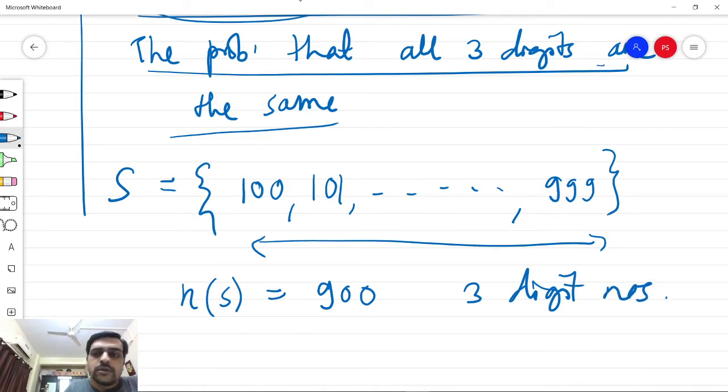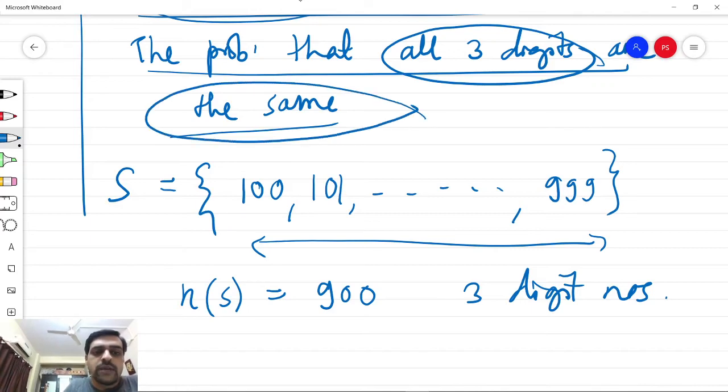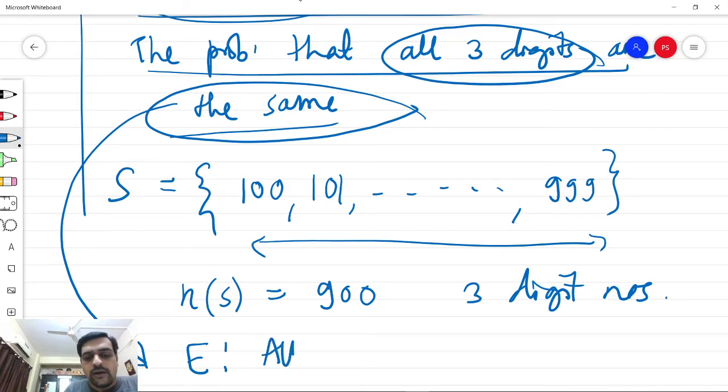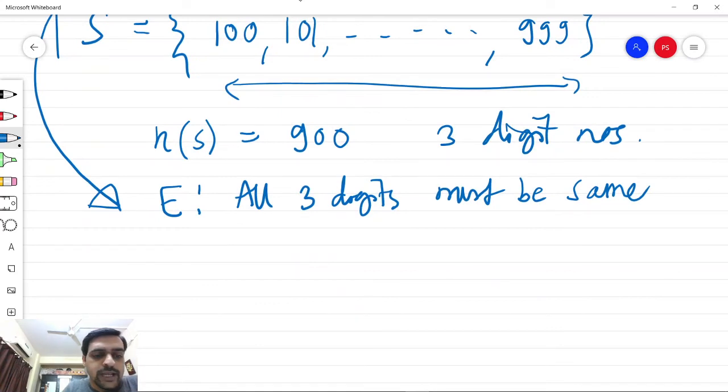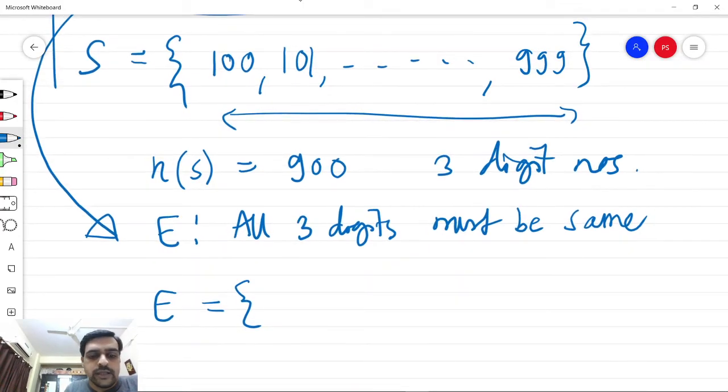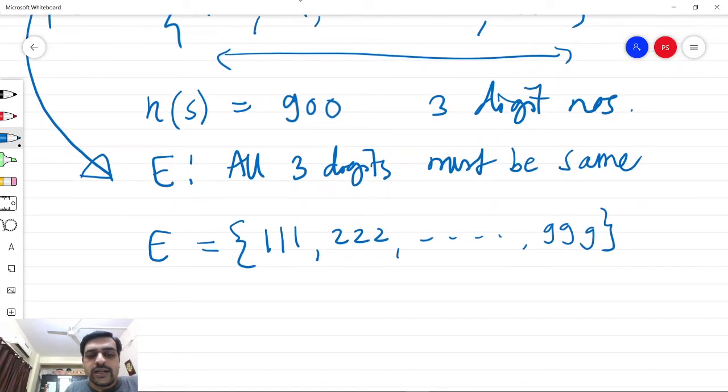Now this event E suggests that all the 3 digits must be the same. So the favorable events for this E are namely 111, 222 and so on up to 999. We can clearly count these easily and see that n of E is 9 in this case.